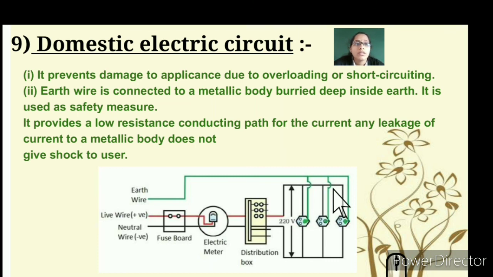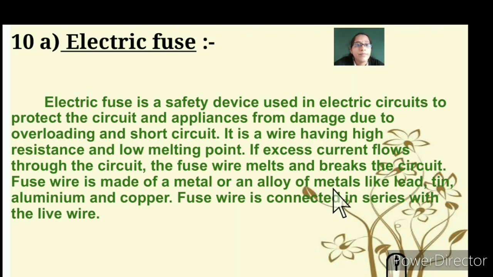To avoid fire hazards and accidents, the earthing wire is connected, and it also provides a low resistance conducting path for current. Any leakage of current to the metallic body does not give a shock to the user. You can see that sometimes when you touch some electric switches, you get a short shock. So this earthing wire prevents shock to the users.